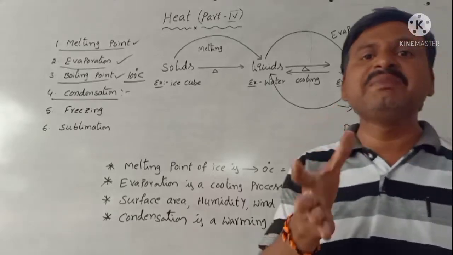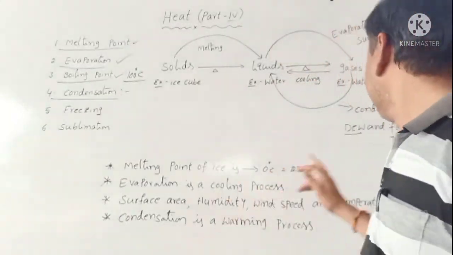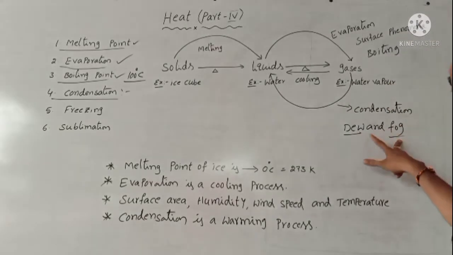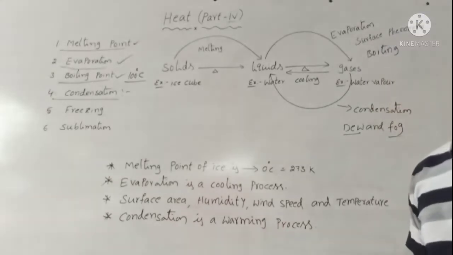Fog means thick mist combined with dust particles. It is called fog. Dew and fog both are examples of condensation. So condensation is a warming process.